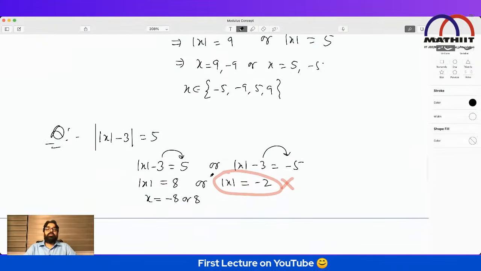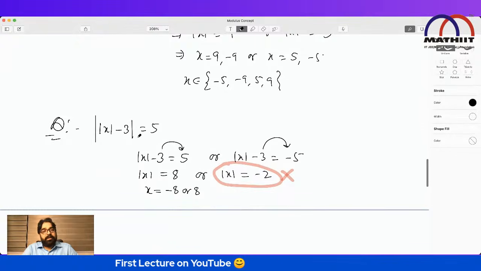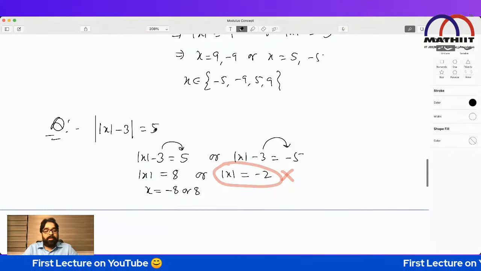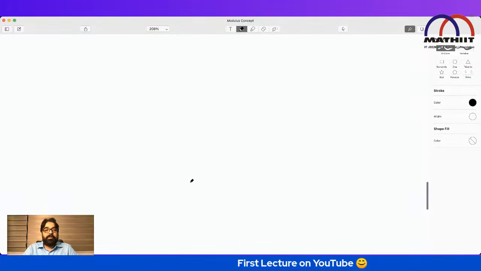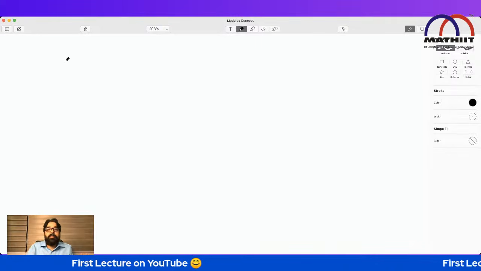So for modulus, we can do complications in the worksheet. I will give you the complicated questions where we can discuss. I don't want to give complicated questions at the initial stage. Fundamentals have to be clear. That's the most important thing.